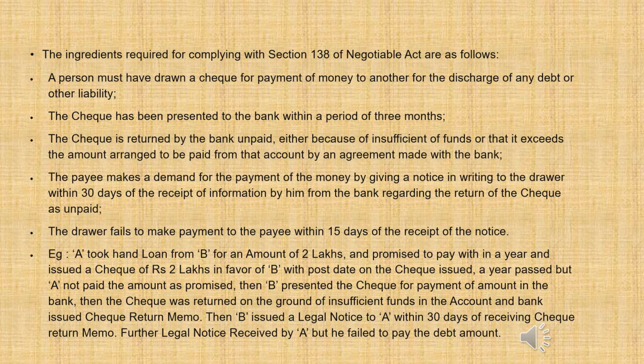The payee makes a demand for the payment of the money by giving a notice in writing to the drawer within 30 days of the receipt of information from the bank regarding the return of the check as unpaid. Means when the check is returned, the bank issues the check return memo. After receiving the check return memo, the payee has to send the legal notice to the drawer within 30 days.